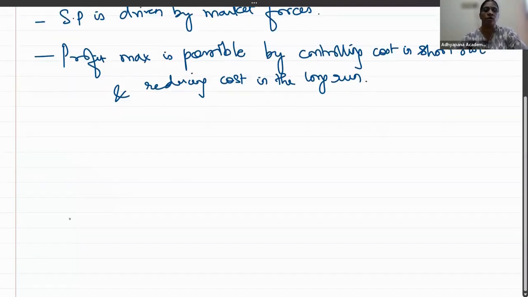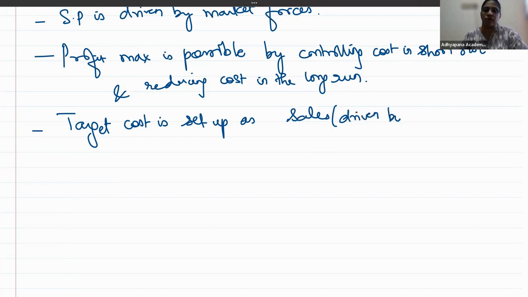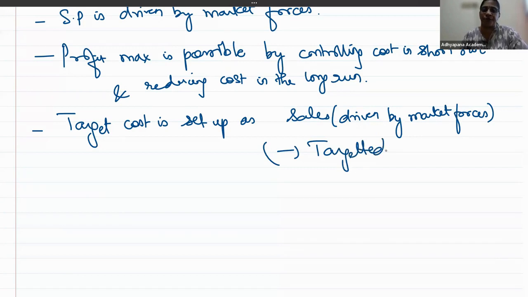Okay. So, what is told in target costing? Target cost is set up as the sales which is driven by market forces minus the targeted or the desired profit. Okay.